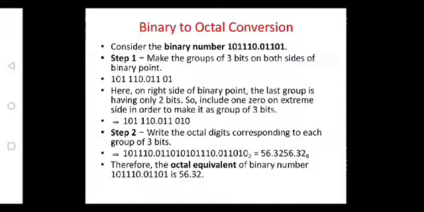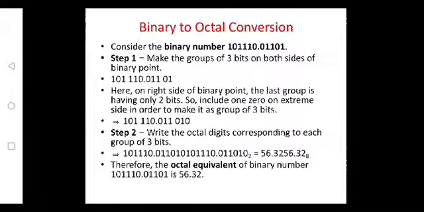So here the equivalent of the integer part is 56. We should not read the octal number as fifty-six, we need to read as five six. And fractional part is start from after point, that is 011. 011 equivalent is 3.